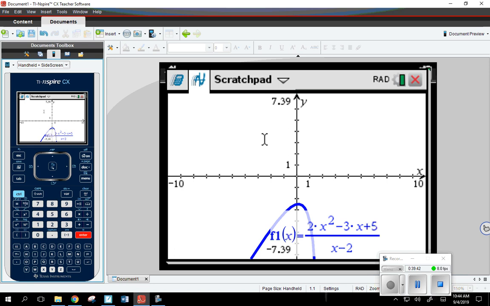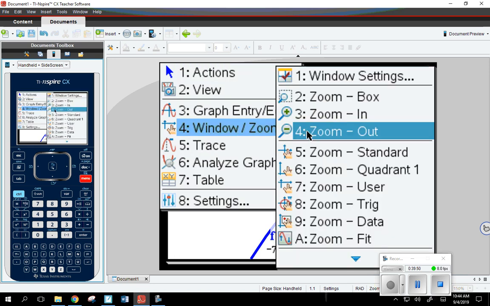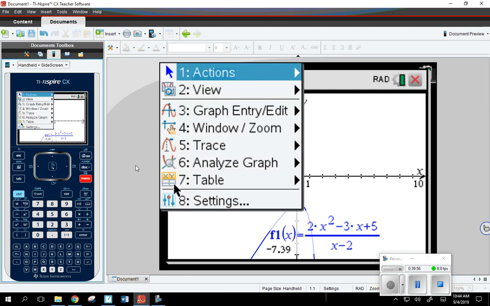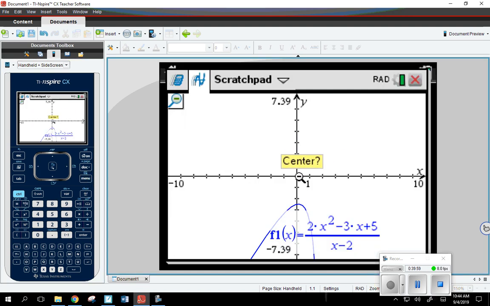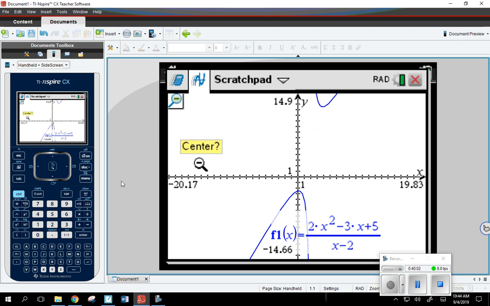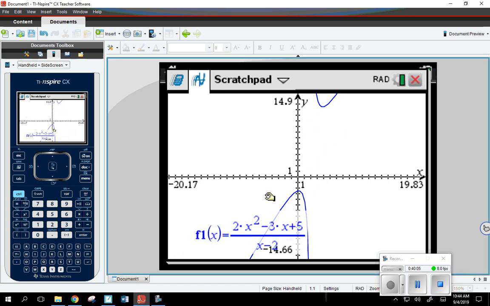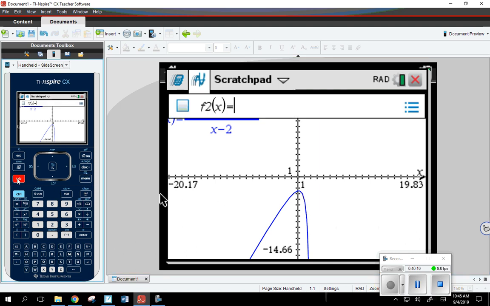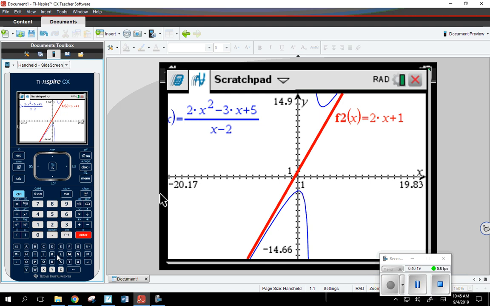Well, we definitely got this guy right here. Now, we don't see the upper branch, so let me go ahead and zoom out just a little bit. Window zoom, zoom out. There we go. Now we see the bottom portion of it. That should suffice. Let me move this guy out of the way. One other thing you can do, if you want to help see what's going on, is plug in the equation for your slant asymptote. You could even put a vertical line in there with the Inspire.